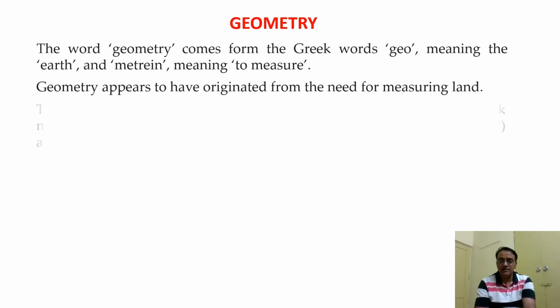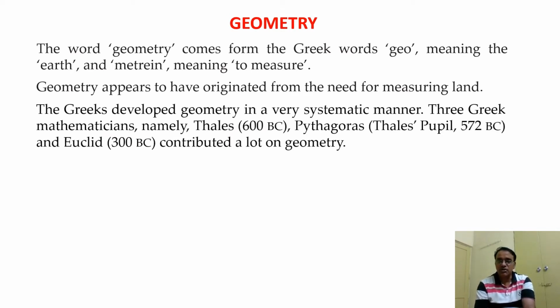Okay, and the Greeks developed geometry in a very systematic manner. Three Greek mathematicians, namely Thales 600 BC, Pythagoras 572 BC, and Euclid 300 BC, contributed a lot to geometry. There is a lot of history here, but we will concentrate on Euclid.